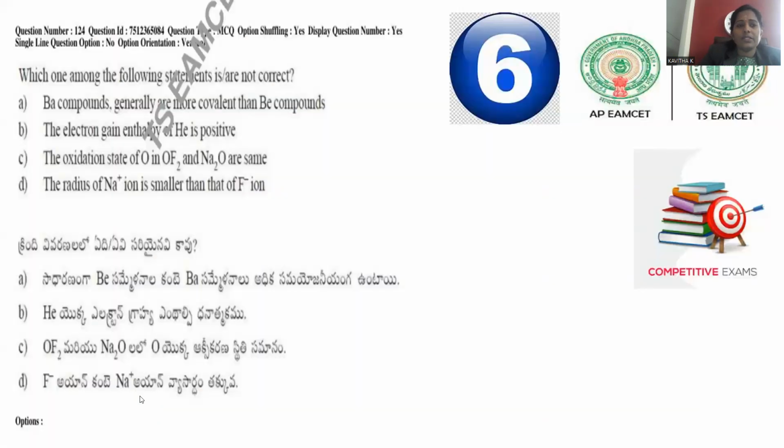Let's go with question number 6. Which of the following statements are not correct? Barium compounds are generally more covalent than beryllium compounds. Beryllium, magnesium, calcium, strontium, barium, and radium are the elements in the second main group. As we descend, metallic nature increases, so ionic nature increases consequently. So beryllium will be more covalent in comparison to barium. So it is the wrong one, not correct to be mentioned. So A is the wrong one.